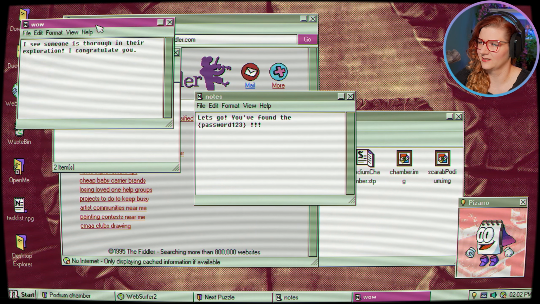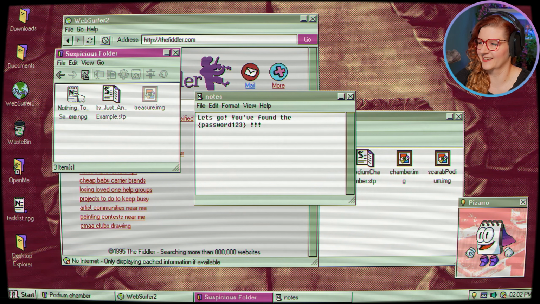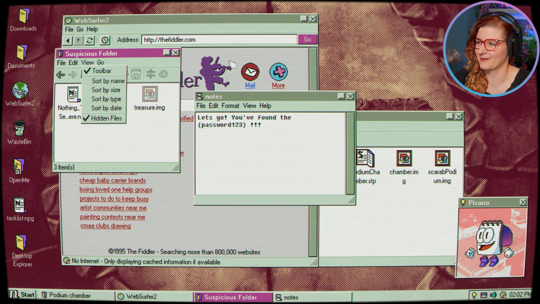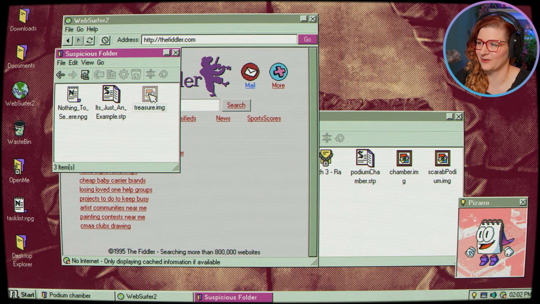Wow, NPG. I see someone is following their exploration. I congratulate you. Okay, so this is like a little jokey, hey, if you go back in the history and look up hidden files, you will find this extra thing. Okay, and then we're in a suspicious folder.